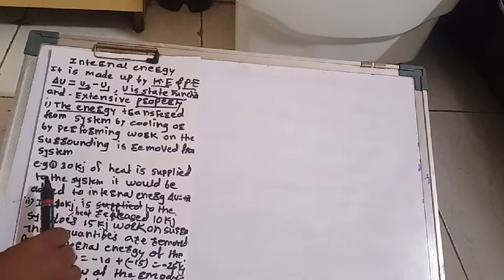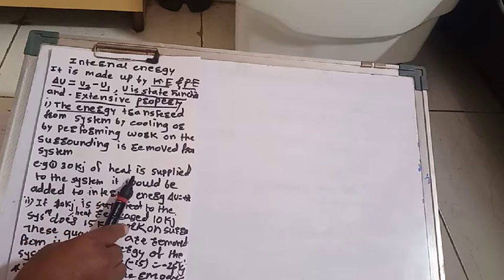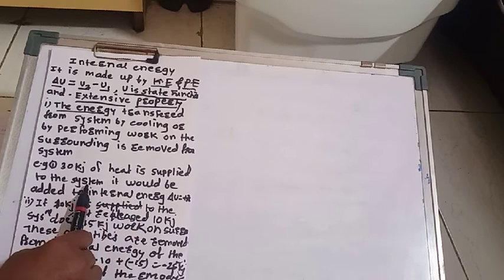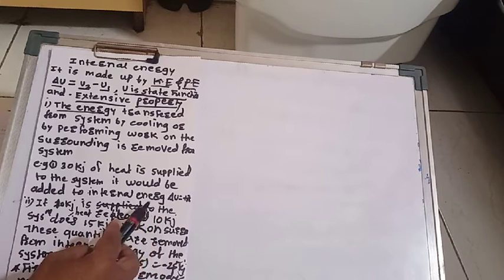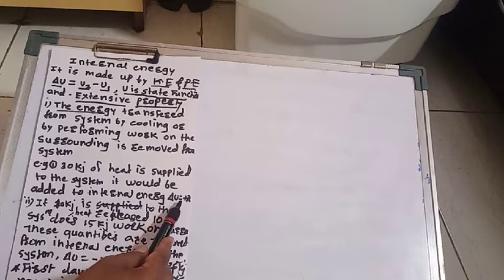For example, if 30 kilojoule of heat is supplied to the system, it would be added to internal energy and the change in internal energy becomes plus 30 kilojoule per mole.